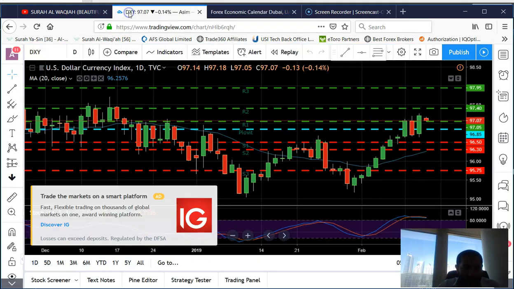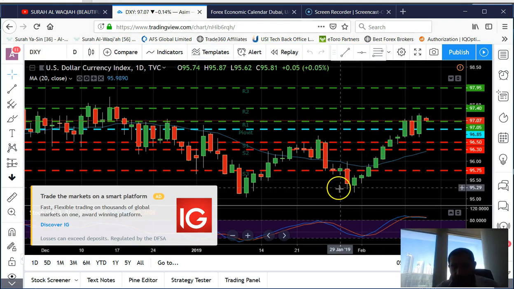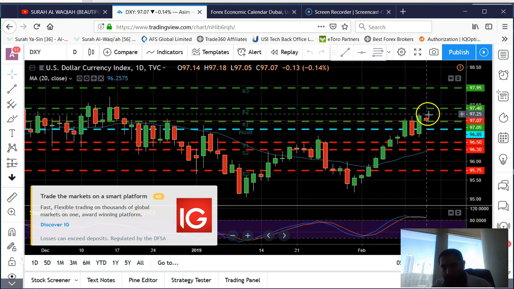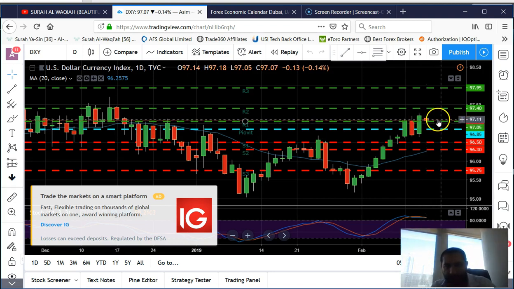So starting my analysis with the dollar index, as you can see, the pivot is on 96.85, and it's below the pivot. Even though yesterday we saw a bounce back from the top to bottom, and then it went up again to the top at 97.25 points, and it got rejected again this morning, and it started to have a bearish momentum.